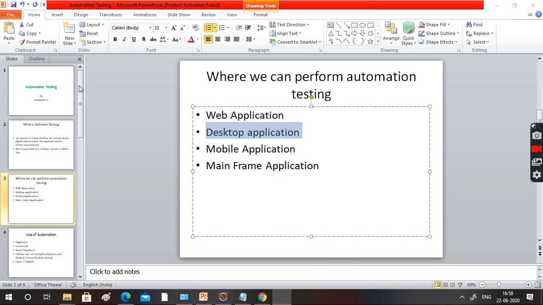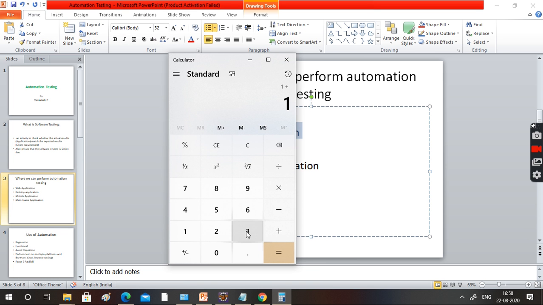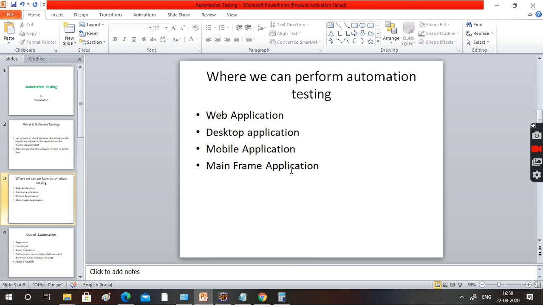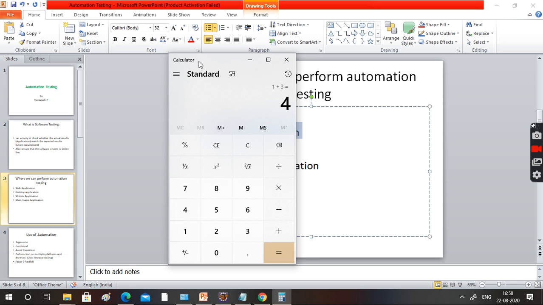This is a calculator, I'm just opening. I'm just typing 1 plus 3. My output is 4. Is this 4 coming or not? How can we test it? We can do that with the help of an automated script. So this is a desktop application.